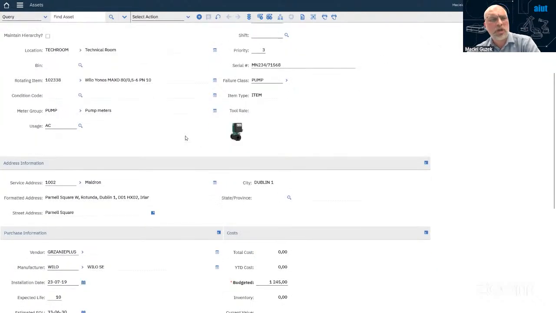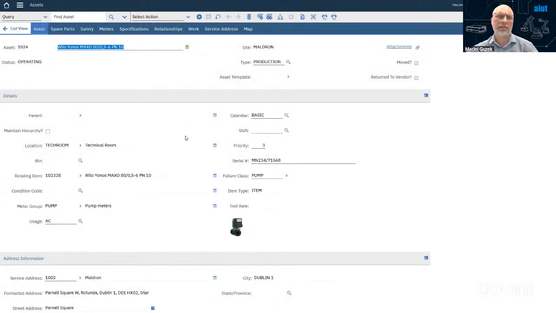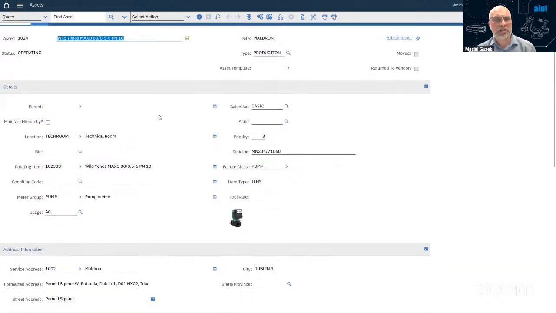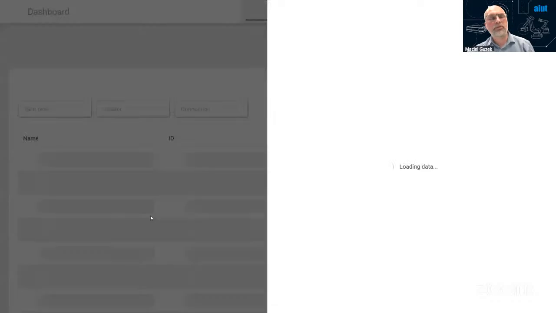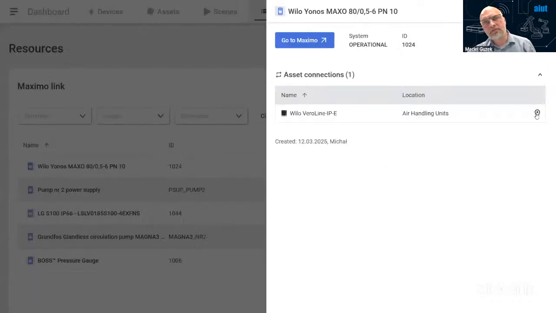I can see the structure that my pump is part of, some bigger asset, and the motor is a sub-assembly of that pump, but what's the surrounding where it's installed? That's why we can use Matterport and Simon for that. As you can see, I can have multiple models and multiple scans attached to one asset, so I can have multiple views of this pump.